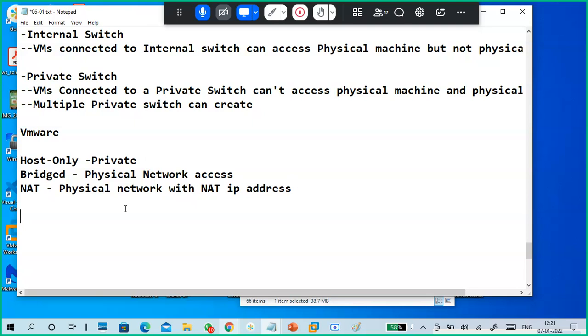Guys, remember in VMware vSphere, uplink means physical NIC. Uplink means physical NIC. I'm able to show you a few things, guys.